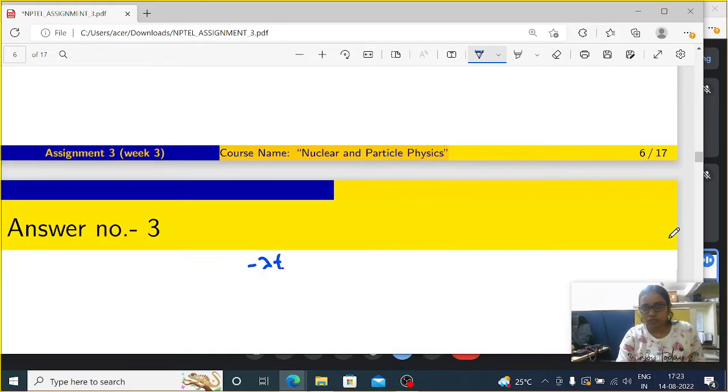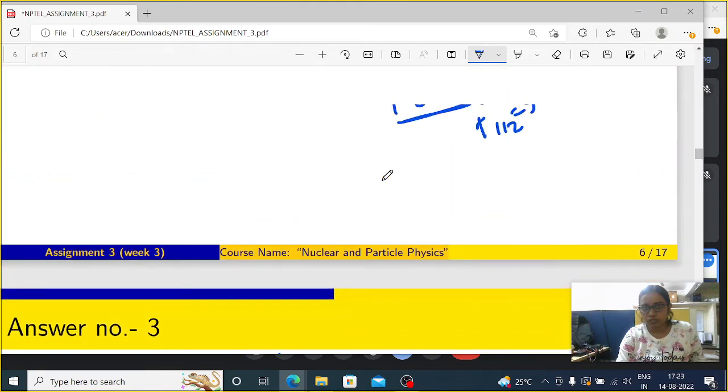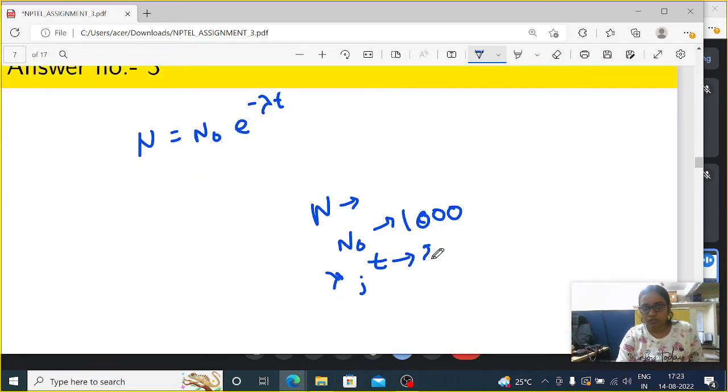If I put it in the expression, N0 is 1000, t is 28.305, and T half is given, so lambda I can calculate by the equation 0.693 divided by T half.